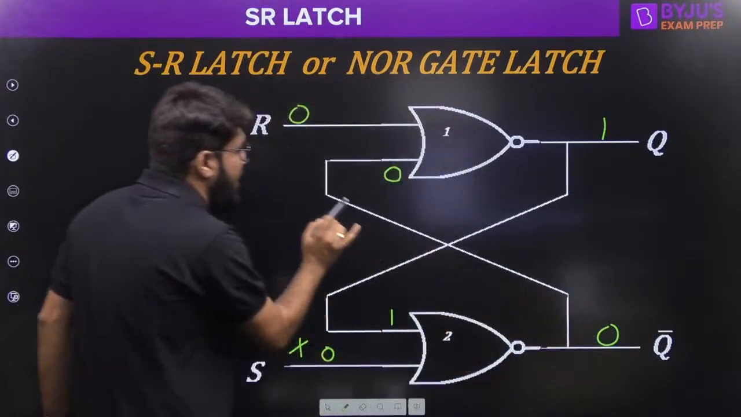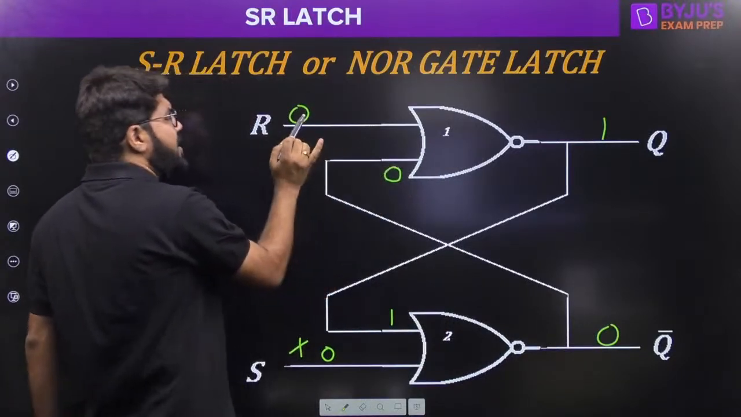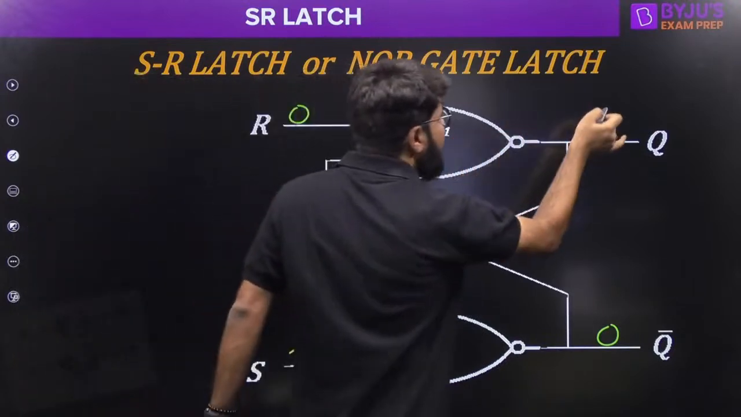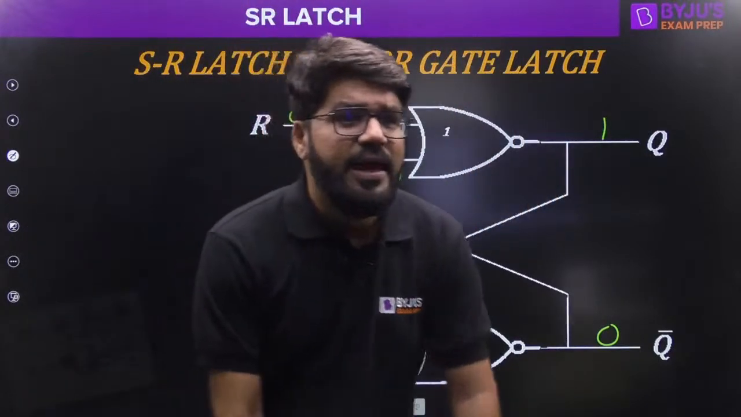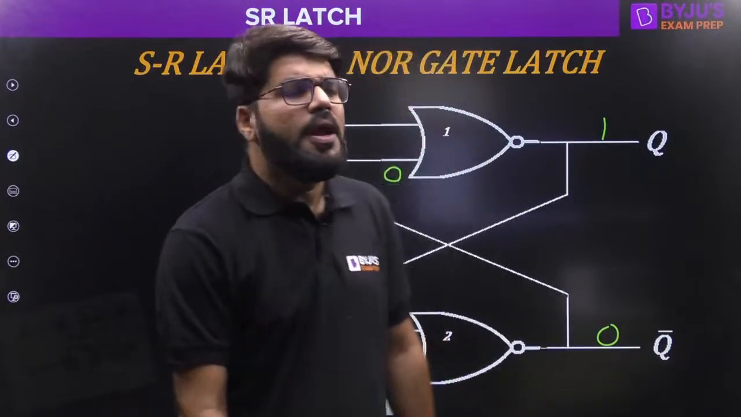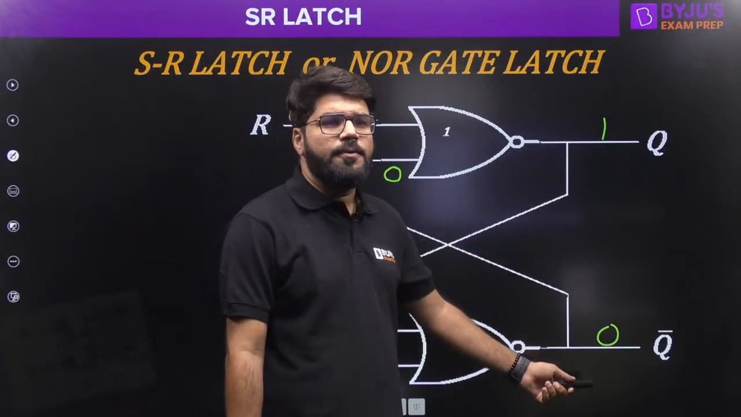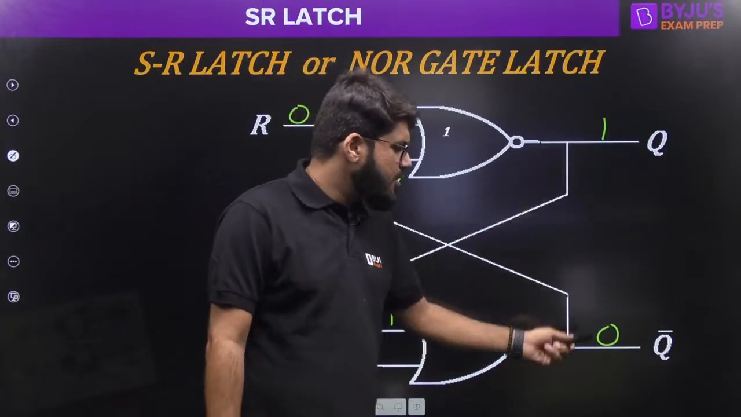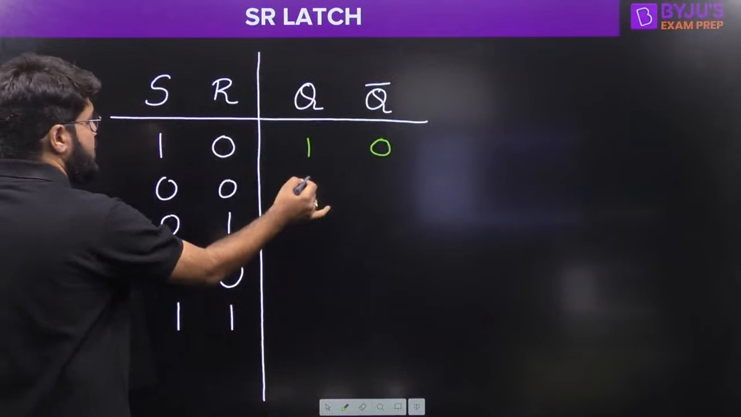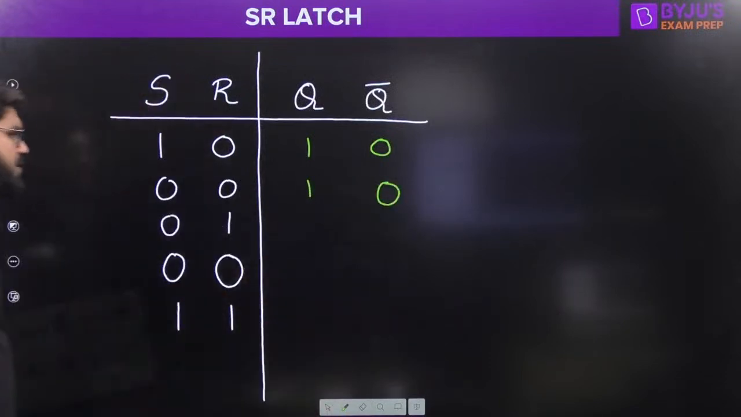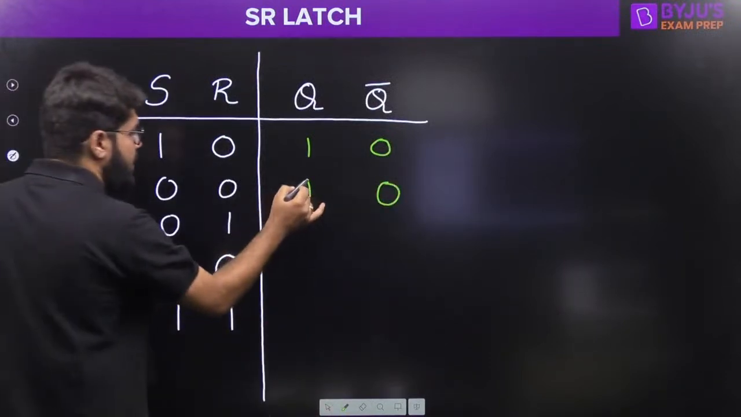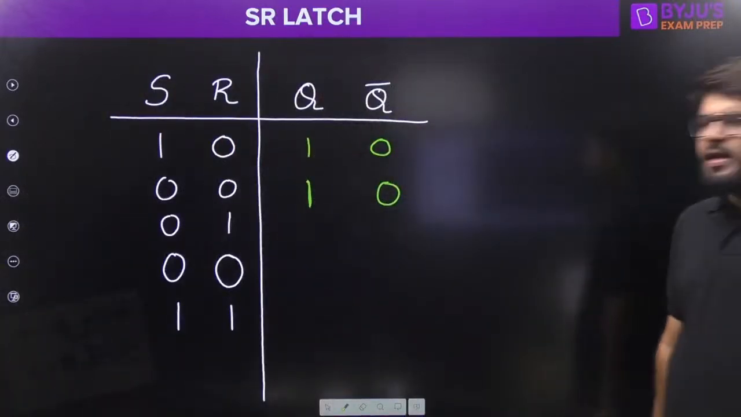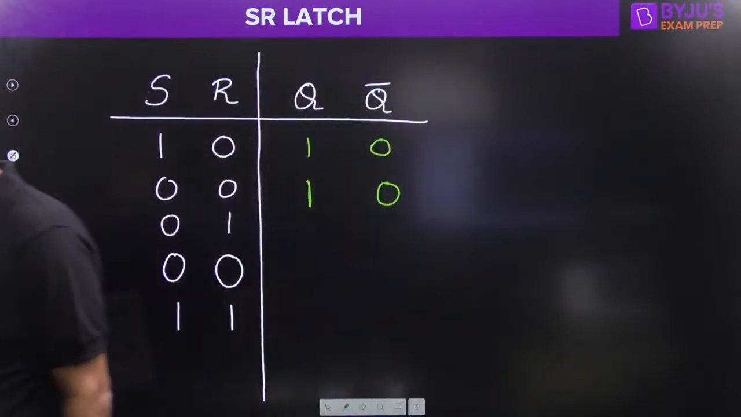So the 0 output runs and comes to the next gate. R is anyway 0. 0 and 0. If both input lines are low, the output becomes high. It is already high. You changed the input, but what is the change in output you observe? The output remains the same. Q is 1, Q bar is 0. So let us write this down here. Okay everybody? All fantastic, good going.